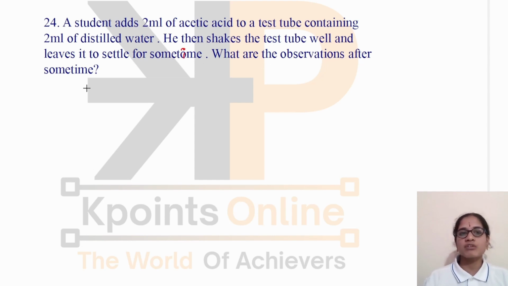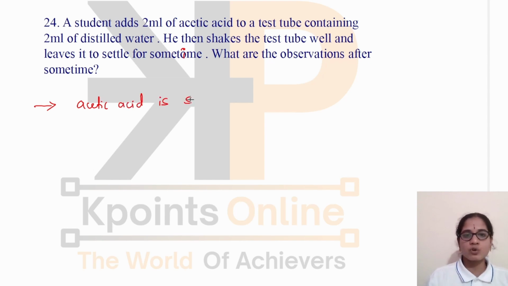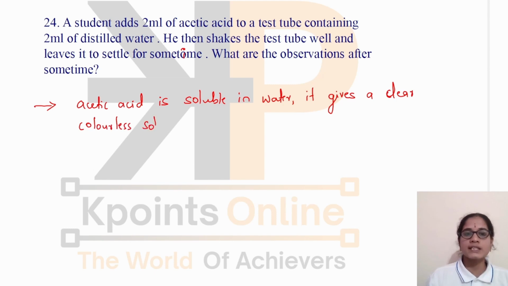What are the observations after some time? We know that acetic acid is soluble in water. Once it is dissolved in water, it forms a clear colorless solution. So, it gives a clear colorless solution in water. This is the observation that we can make when acetic acid is dissolved in water.